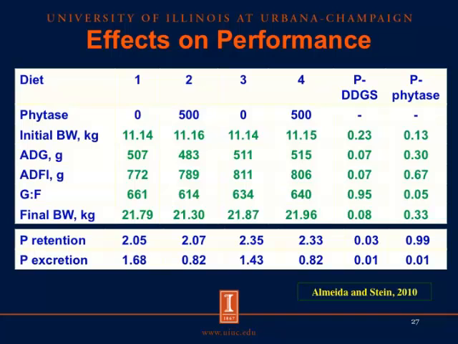So what we see here is that by adding phytase to the diets, we could basically reduce phosphorus excretion by 50% from these pigs, and there was a significant effect of both DDGS and of phytase on the excretion. And that means that we can include DDGS or phytase or both DDGS and phytase in the diets, and we will reduce excretion of phosphorus from pigs. So these data show that it is possible to formulate diets based on the standardized total tract digestibility of phosphorus without creating any problems for the pigs, and the pigs will perform as expected when they are fed these diets.